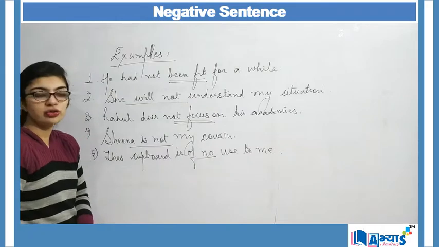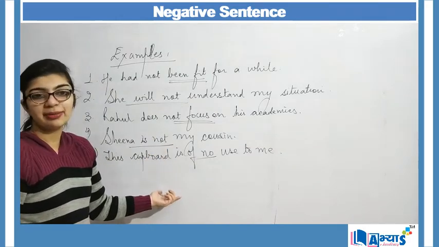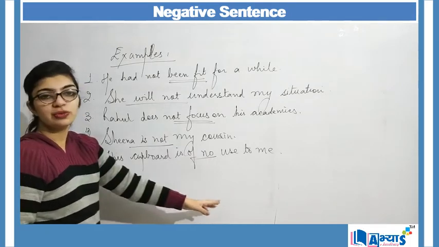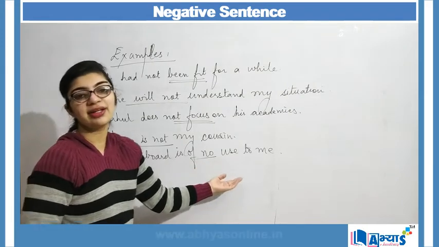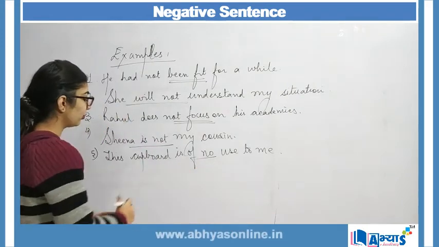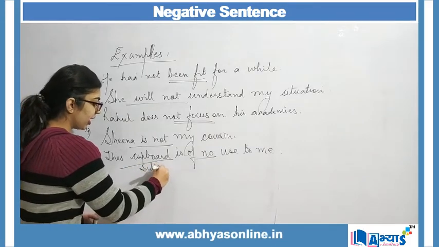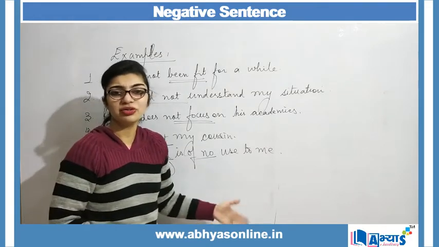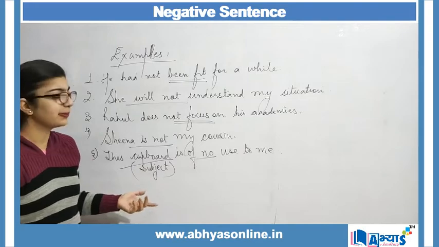Again, whenever there comes no or not, my sentence turns negative. So this cupboard is of no use to me. Here I am talking about a subject which I do not require. So this cupboard, I think, is wrong. It is not good for me.